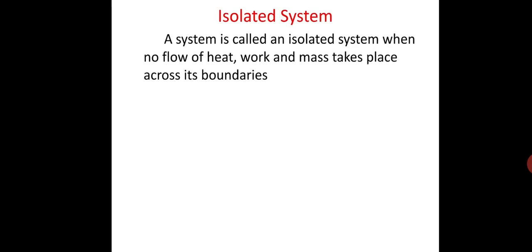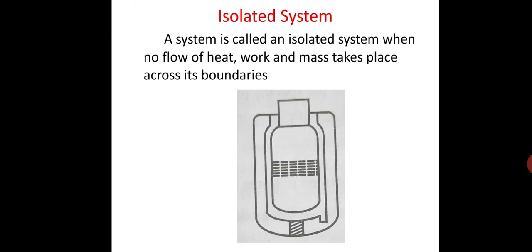A system is called an isolated system when no flow of heat, work or mass takes place across its boundaries. See the diagram of an isolated system: the gas enclosed in an insulated box. Here no mass crosses the boundary, no heat crosses the boundary, no work crosses the boundary.